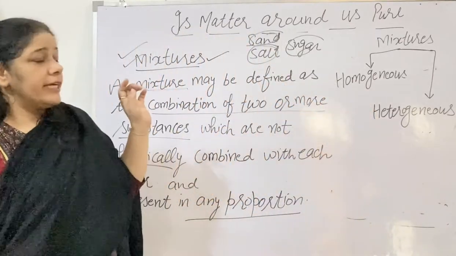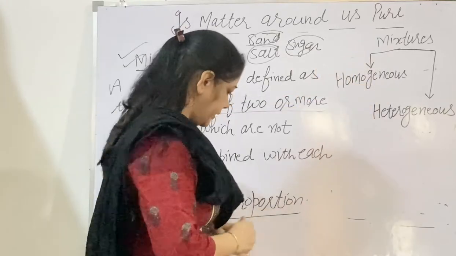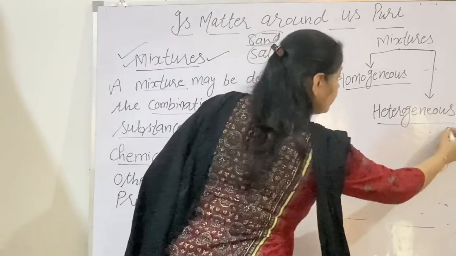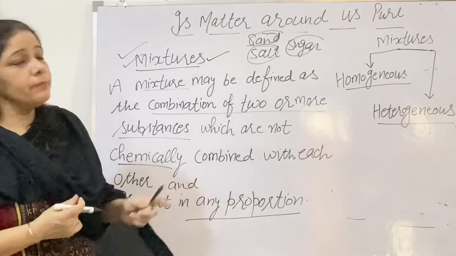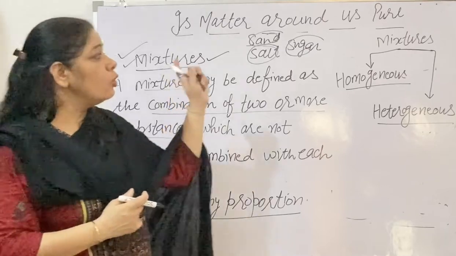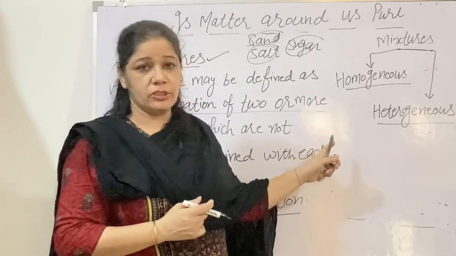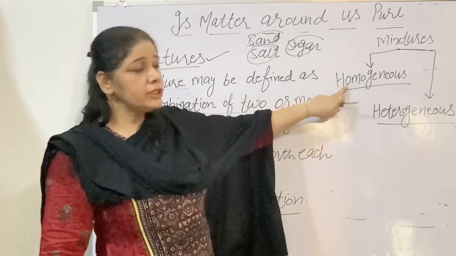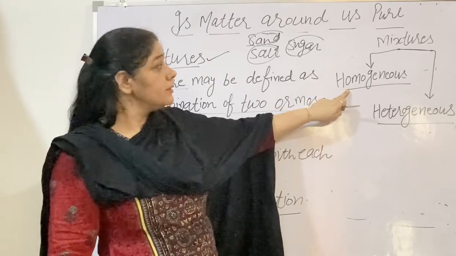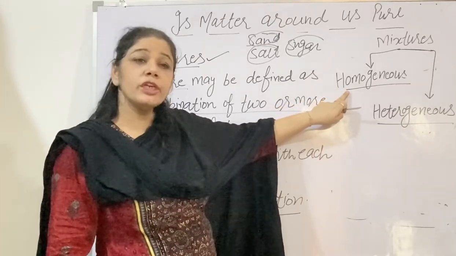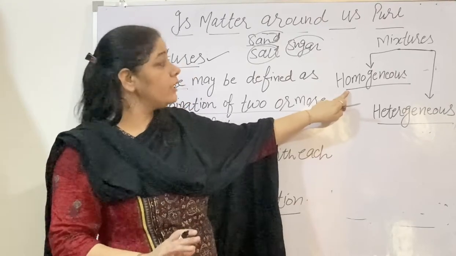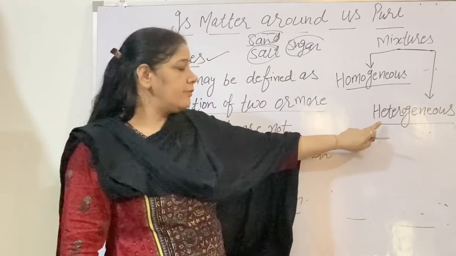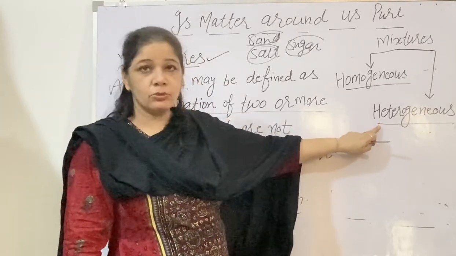It means we can divide mixtures into two categories. First is the homogeneous mixture and the second is the heterogeneous mixture. This is again a very important question: differentiate between homogeneous mixture and heterogeneous mixture. So what will you write? In a homogeneous mixture, the substances are mixed together uniformly, there are no separate boundaries. And in a heterogeneous mixture, two or more substances mix together